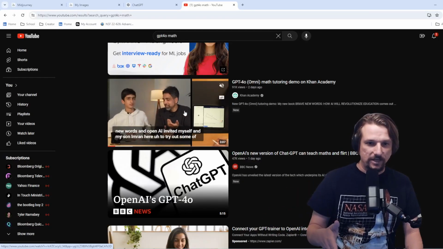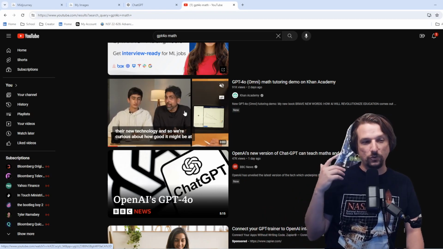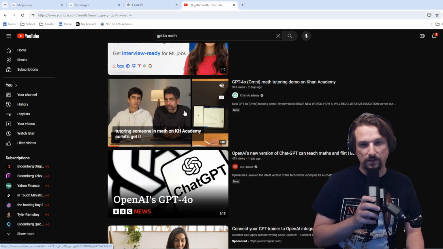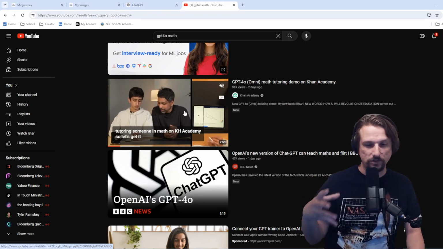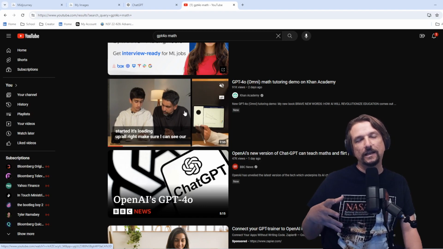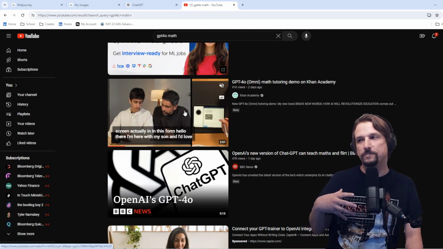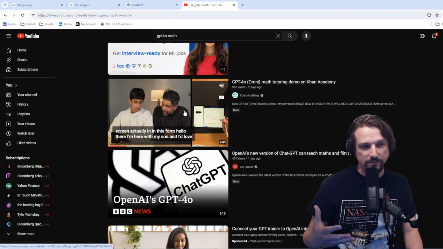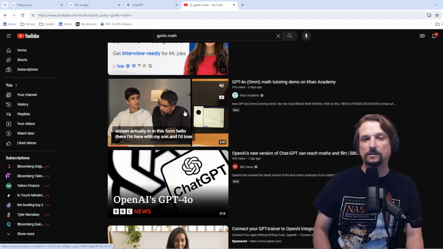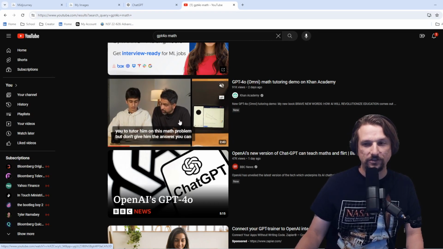OpenAI announced ChatGPT-4o, or Omni. One of the cool things about it was that it can see. Of course, GPT-4 has been able to see with GPT-4 vision, but it can see in real time and give you feedback through that audio interface. This is really cool and could absolutely be a game changer in education. I think we should talk about this, but let's watch a little bit of this first.